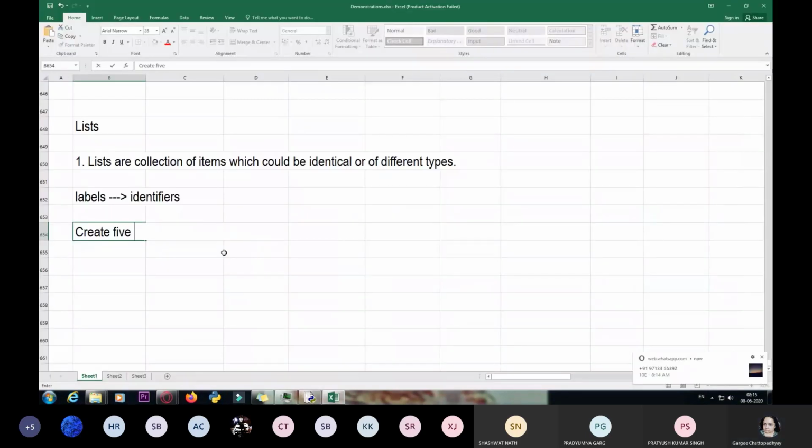Create 5 different lists of different types.